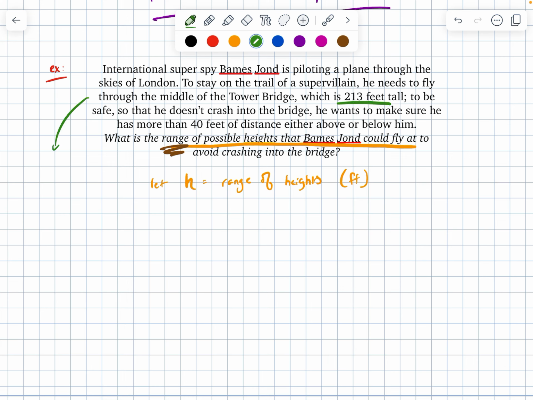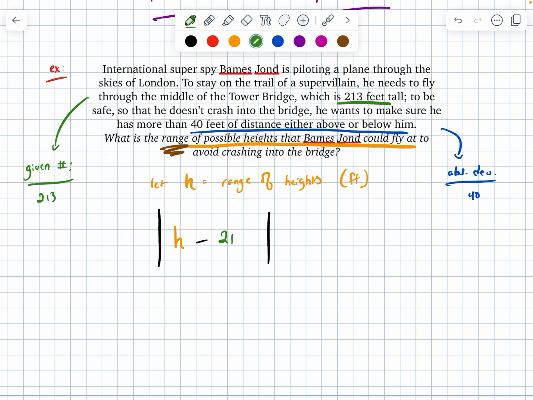Looking through, 213 feet, well, that is going to be my given, right? That's the height that I'm going to deviate from. So my given number here is going to be 213. And then I want 40 feet of distance away from that 213. So here is my deviation. So my absolute deviation is going to be 40. All I need to do now is slot into my absolute value inequality. So I know that the range in this case of h minus the given number of 213 on the other side of my absolute value inequality is going to be my absolute deviation of 40.